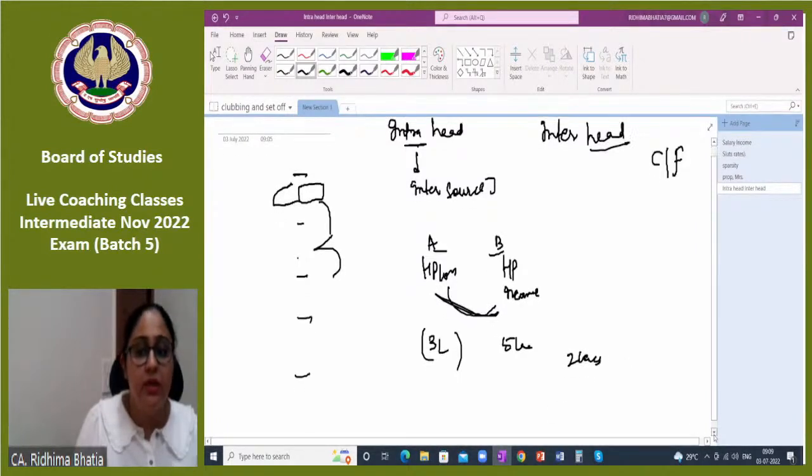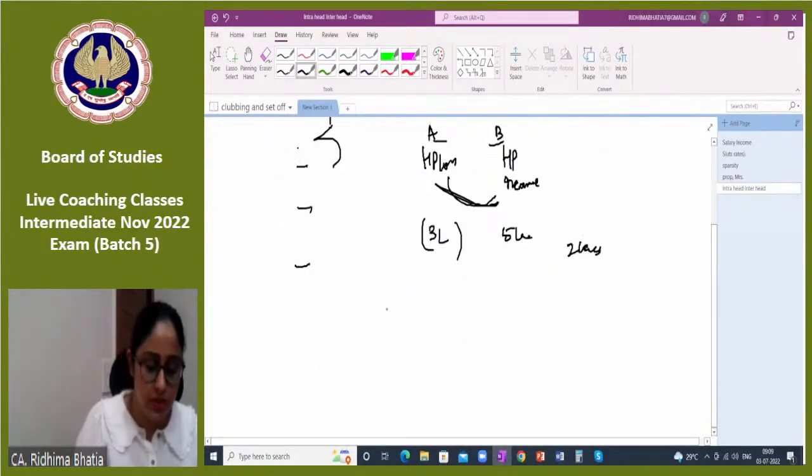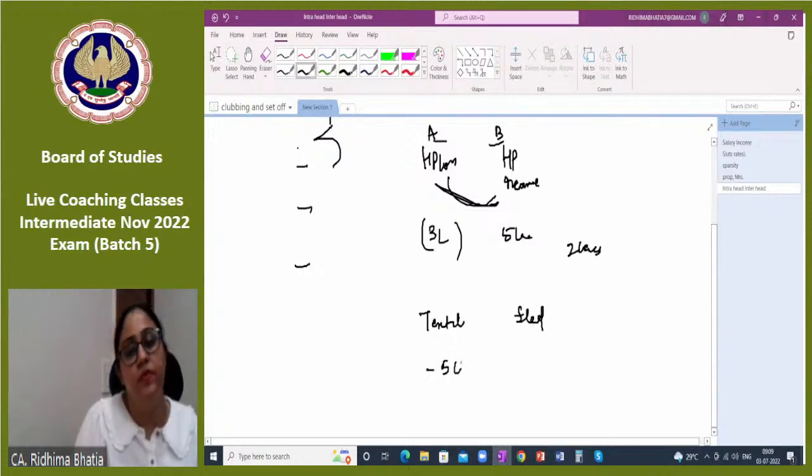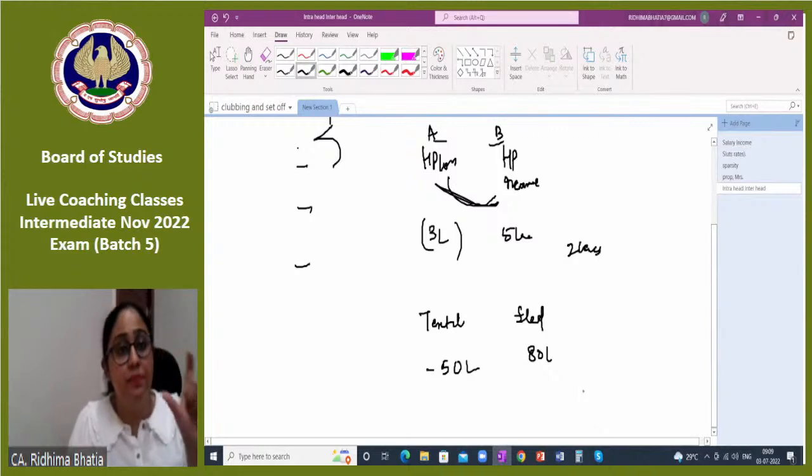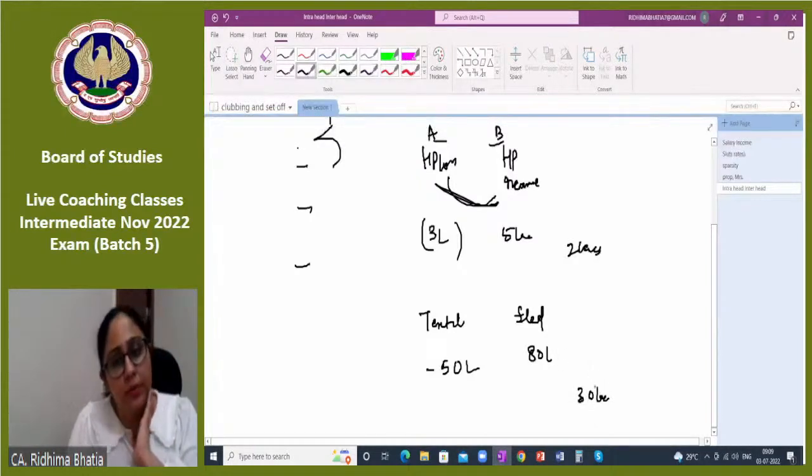Or an example is suppose I have a business. One business is of textile, another business is of, say, steel. Textile business me I incurred a loss of, suppose, 50 lakhs. But steel business mein I had a profit of 80 lakhs. So then my taxable income under the head PGBP would come as 30 lakhs. Clear?